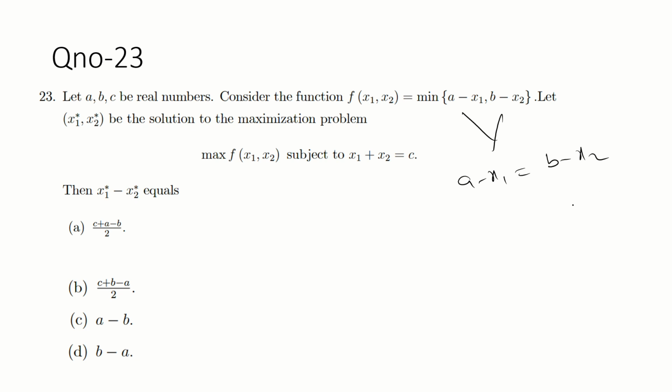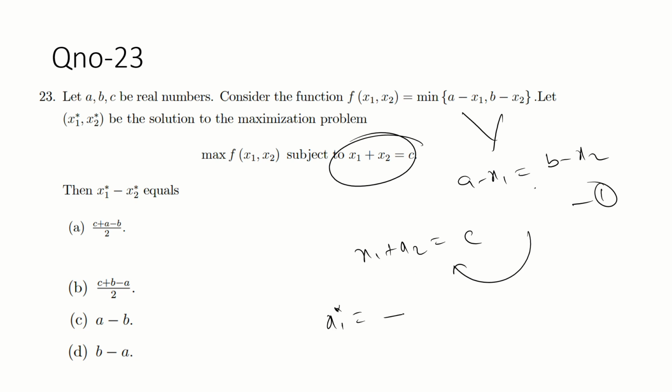This is the first equation. And this is given: x1 plus x2 equal to C. Extract x1 from equation 1 and put it here, you will get x1 star. Similarly x2 star. And just find x1 star minus x2 star. Tell me the answer. Take your time and solve it.